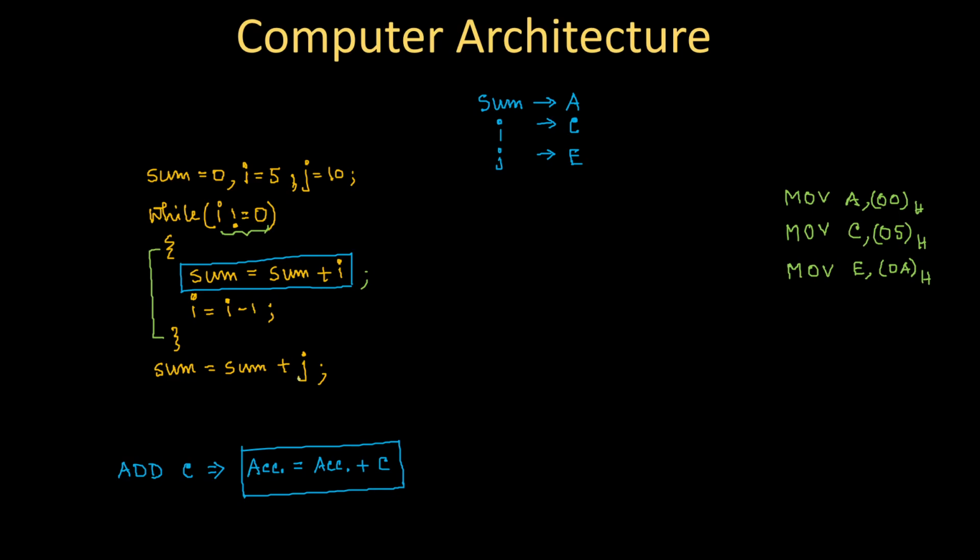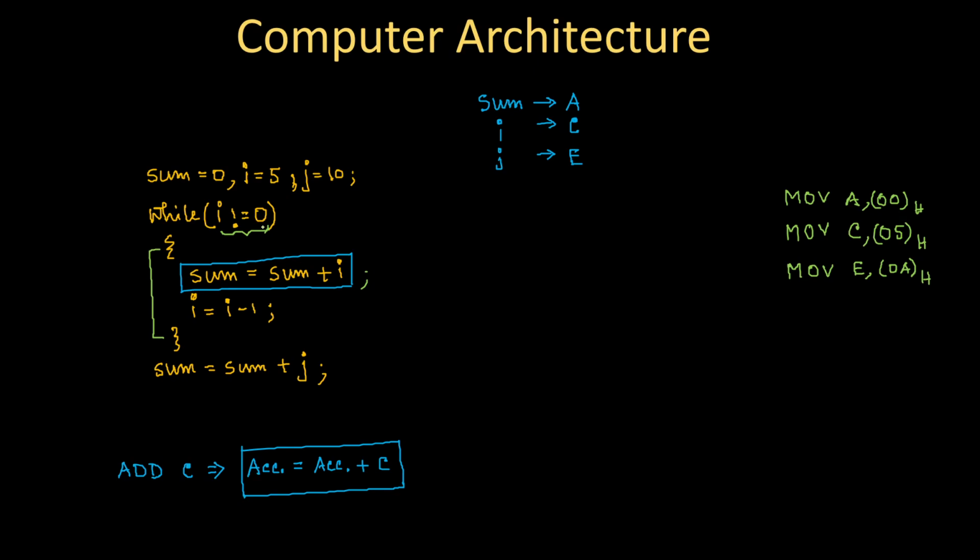Now naturally, when we write a program in machine level language or an assembly level language, we write these instructions one by one, and based on a condition we jump from one instruction to another. So in the line next to the move E, I must have some jump statement so that I can jump from this condition to the other if the condition is false.